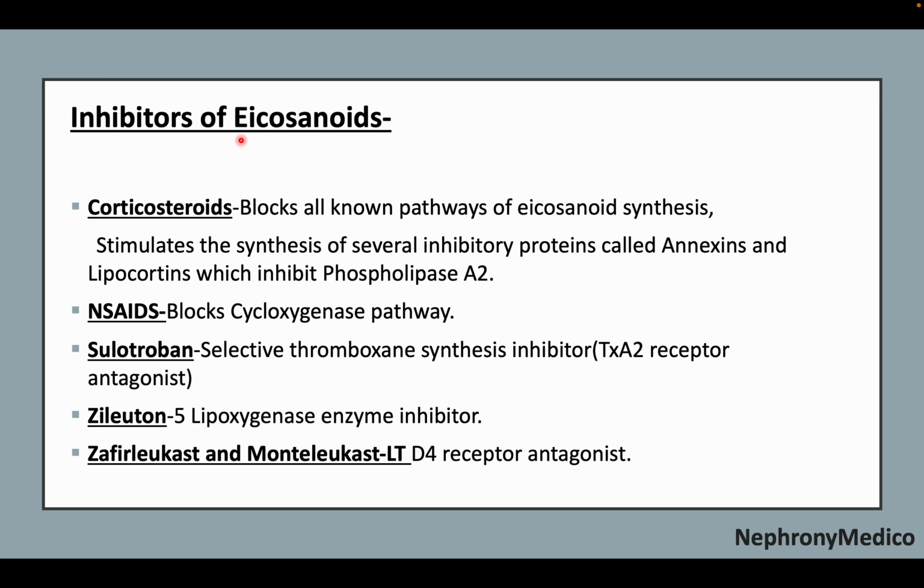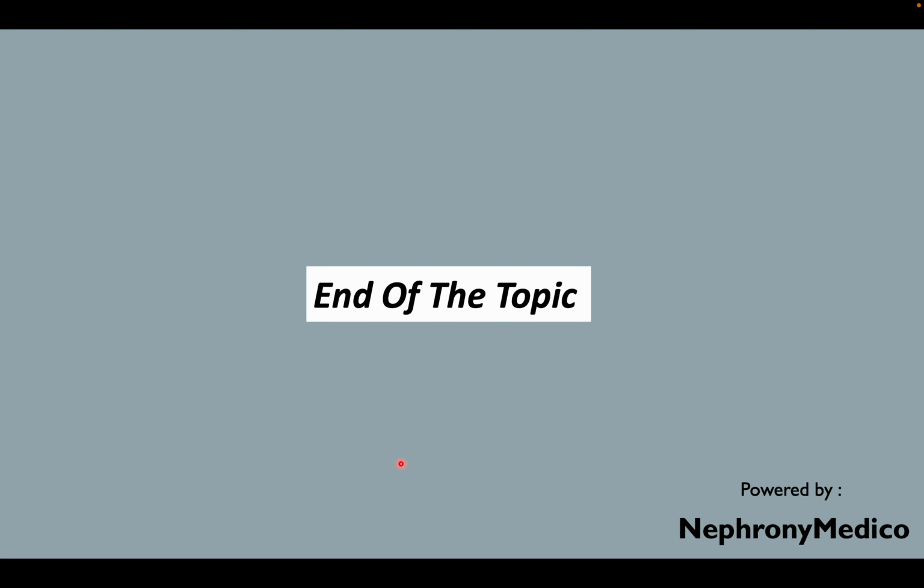Now, inhibitors of eicosanoids. These include corticosteroids, NSAIDs, sulotroban, zileuton, and zafirlukast and montelukast. End of the topic.